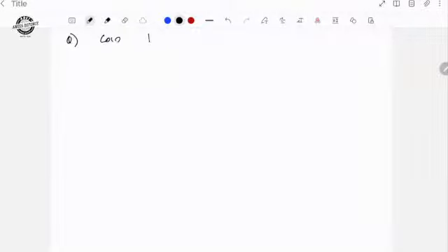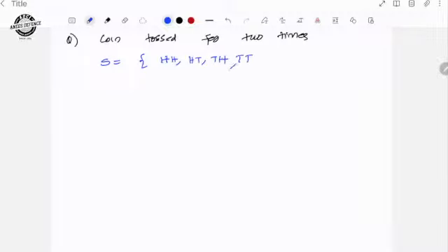Another example. A coin tossed 2 times. So what is the sample space? Sample space is equal to {head head, head tail, tail head, tail tail}. So what is the number of possible outcomes? The total number of outcomes is 4.